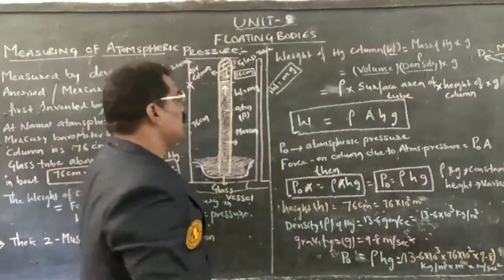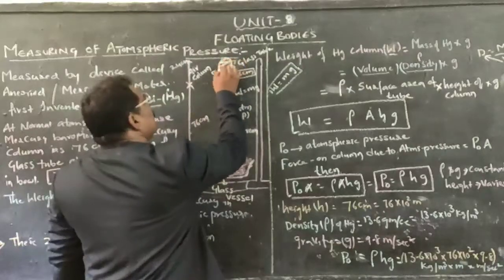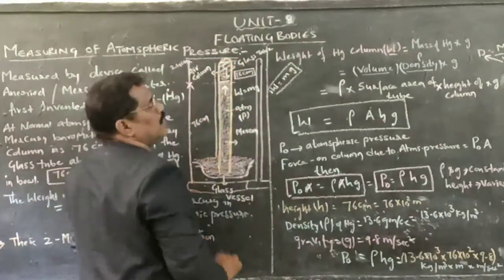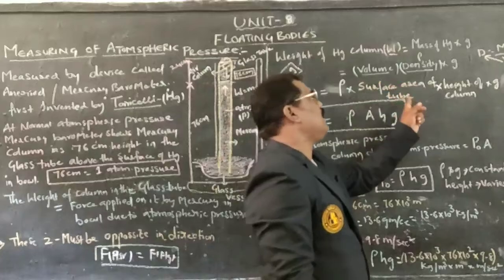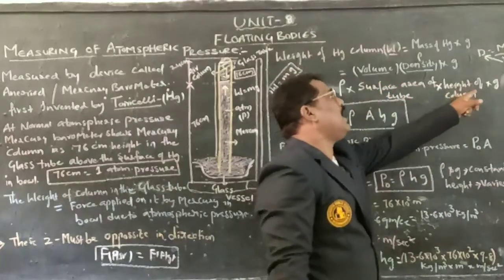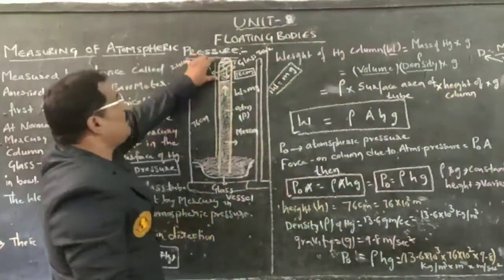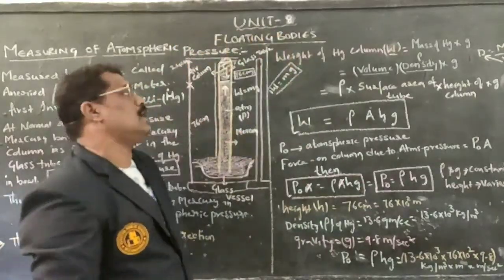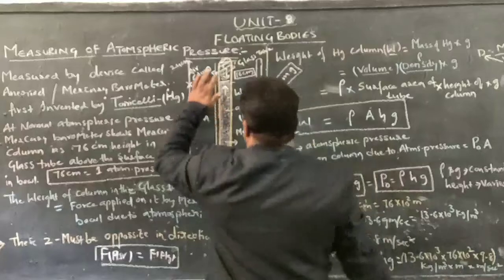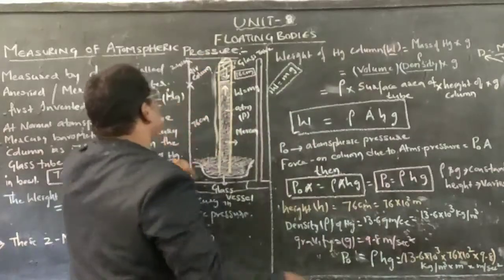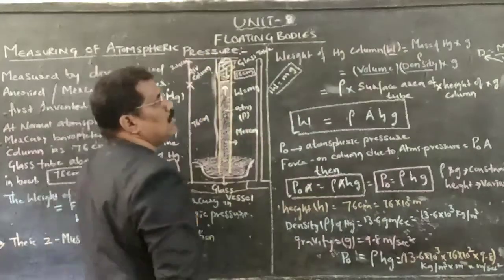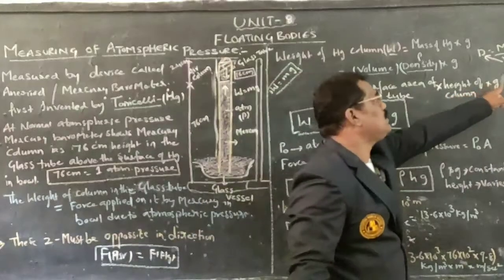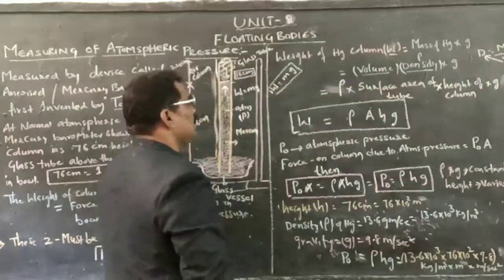We require both things: the area and the height. Therefore, surface area of the glass tube into height of the column, the height of the column that is exerting the force, not the total height of the glass tube, into acceleration due to gravity.